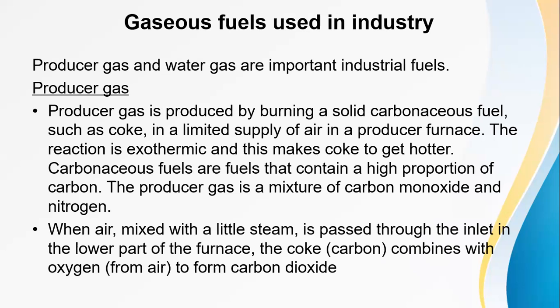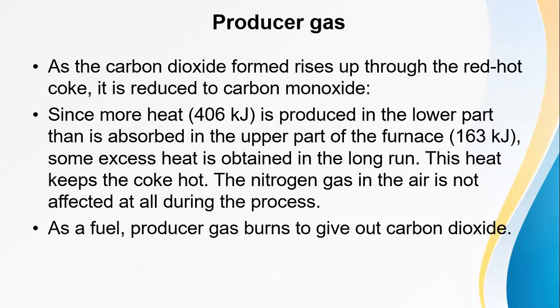Now the producer gas is a mixture of carbon monoxide and nitrogen. When air mixed with a little steam is passed through the inlet in the lower part of the furnace, the carbon in the coke combines with the oxygen from the air to form carbon dioxide. As this carbon dioxide rises up through the red hot coke, it is reduced to carbon monoxide.